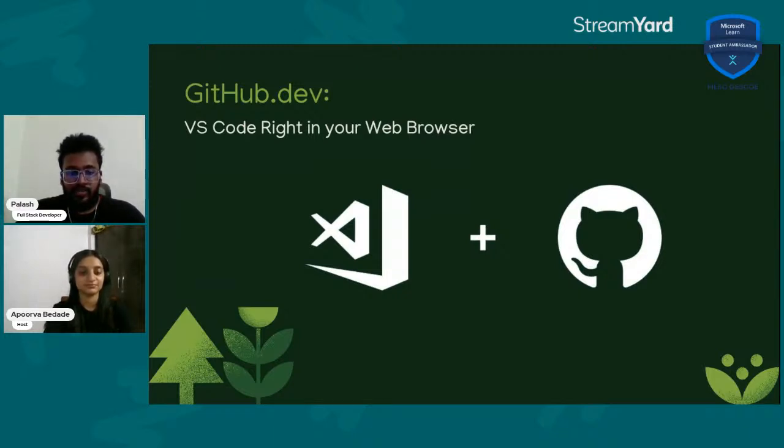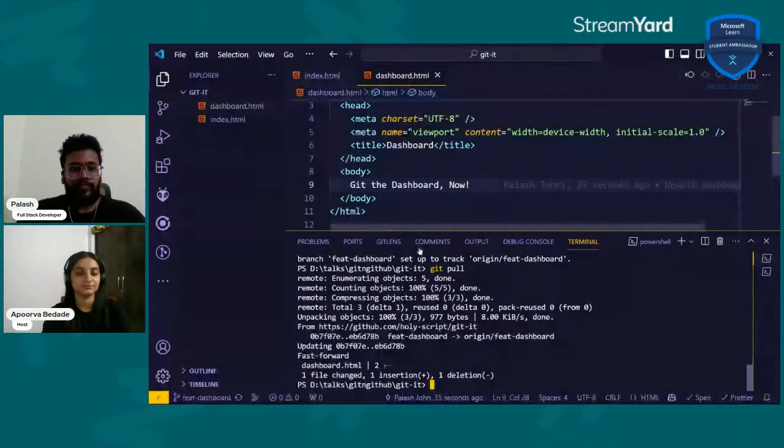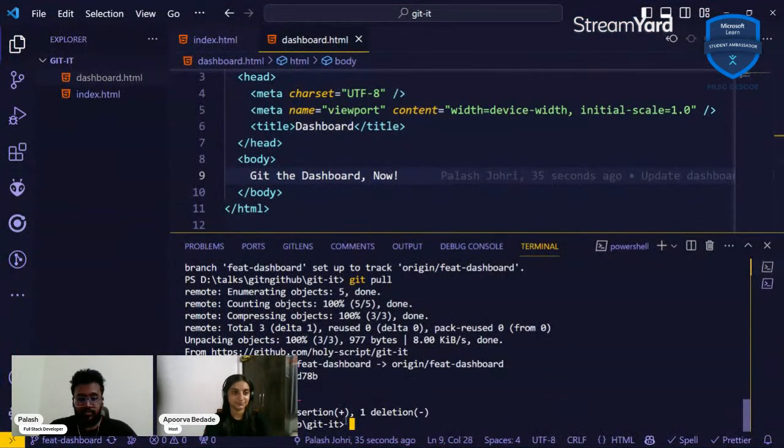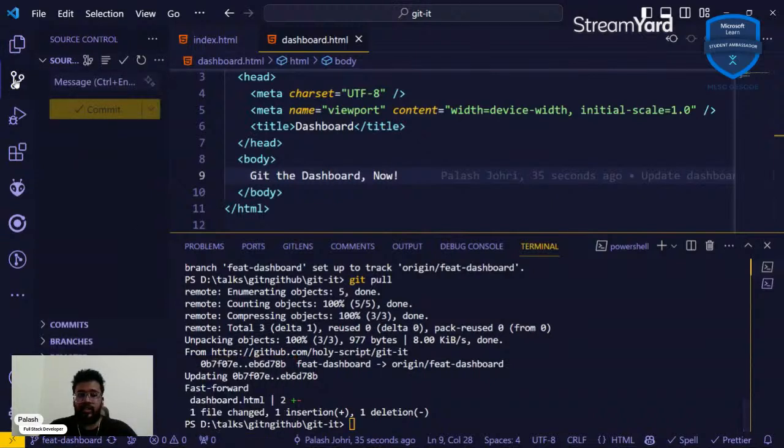The simplest way to do that is, I'll share my screen again. So the simplest way we can undo a git commit is by going to this git panel.